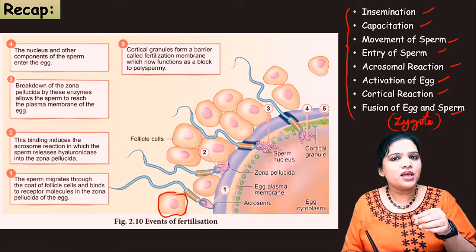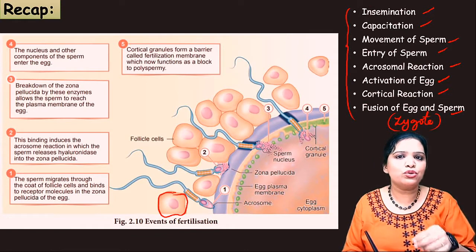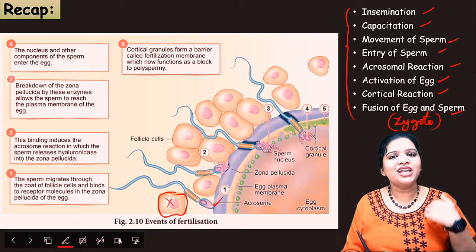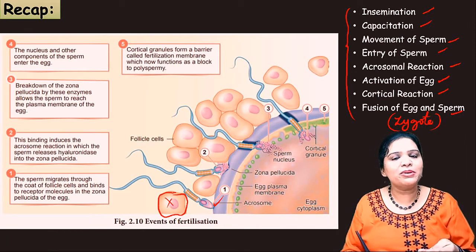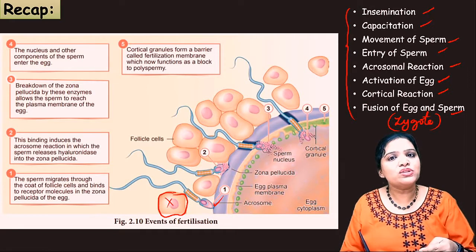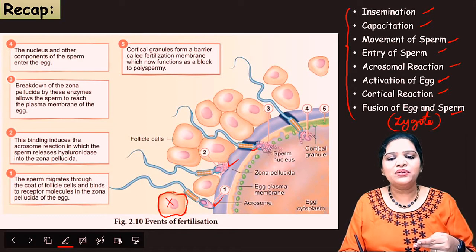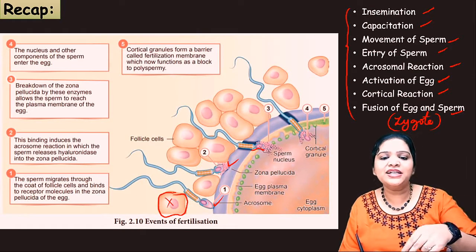So the sperm acrosome produces hyaluronidase, which breaks the cells and penetrates the first covering. The second covering is the zona pellucida. The acrosome produces zona pellucidin or zona lysin enzyme, which breaks this second covering. And third, the sperm enters inside.